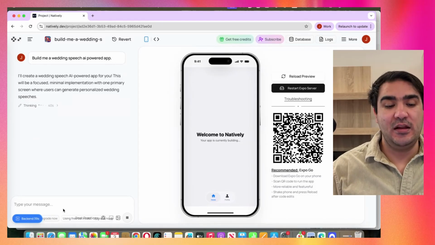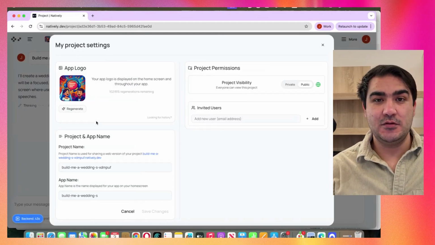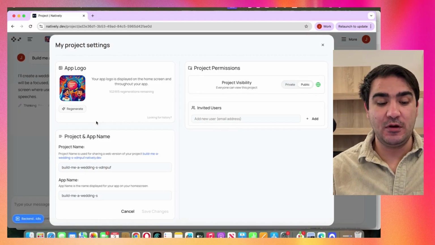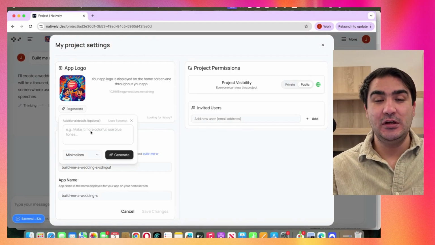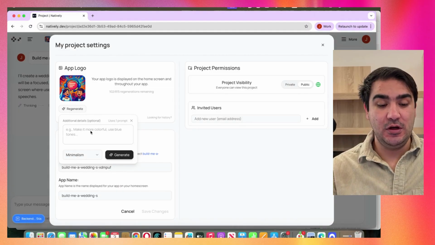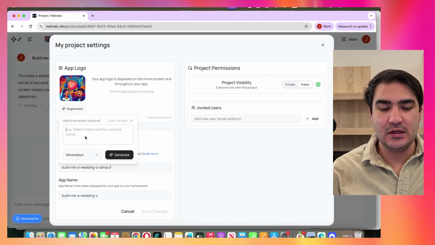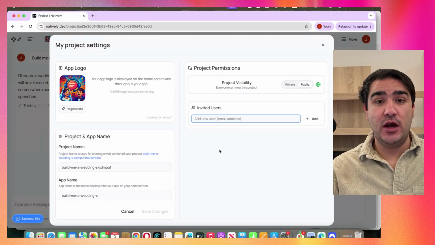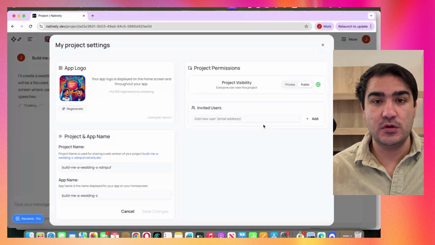Something very exciting that I like about Natively now is that you can actually generate icons. Having very nice icons for mobile apps is so important. And now you can ask AI, and it generates nice icons for your app. Here we can see we have this icon, but then we can explain what icon we want and have the most interesting ones for our app. And of course, we can change the name. And if you want to add someone who will join you to build the app with you, you can add them and you will have another person helping you.